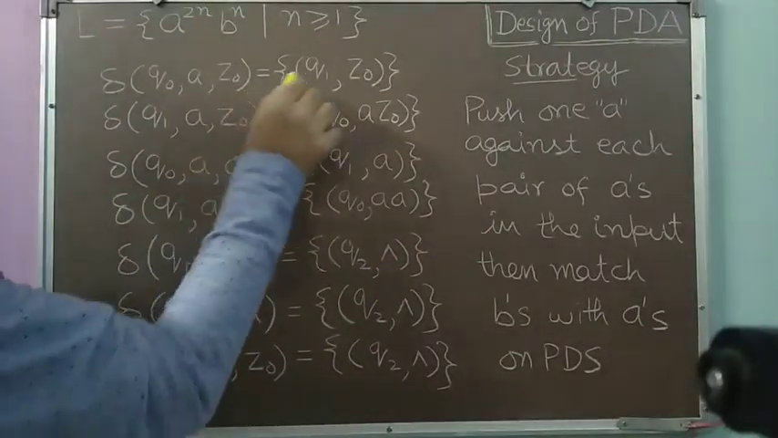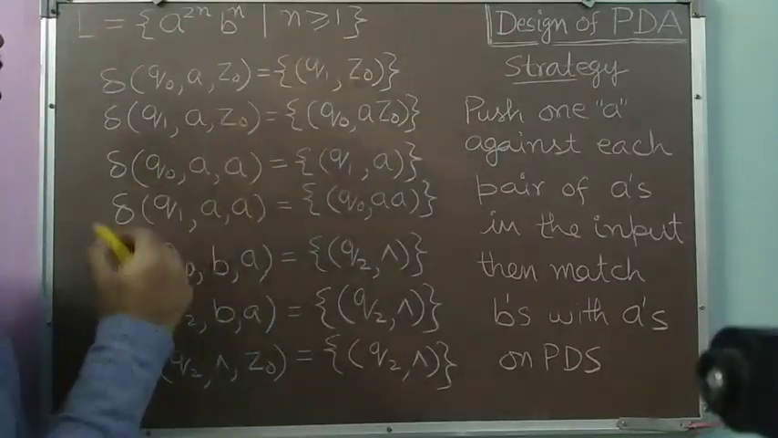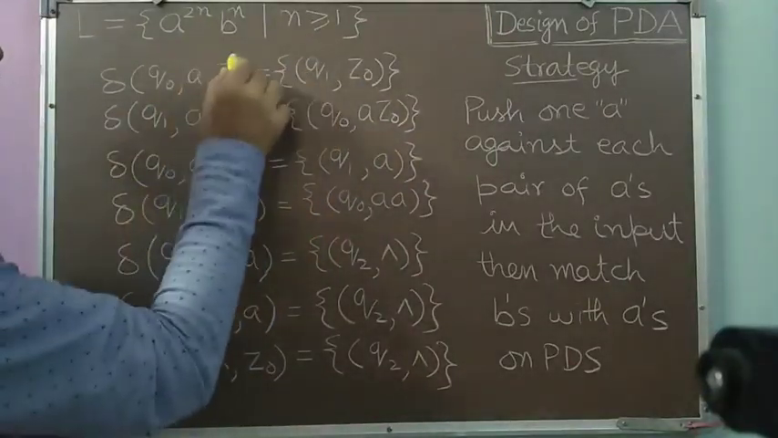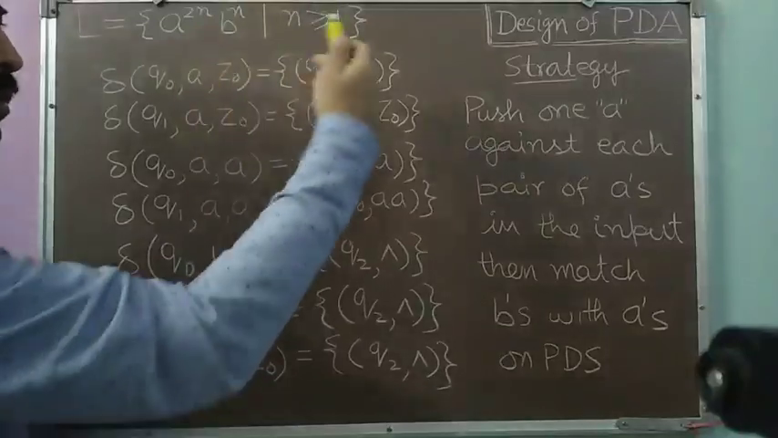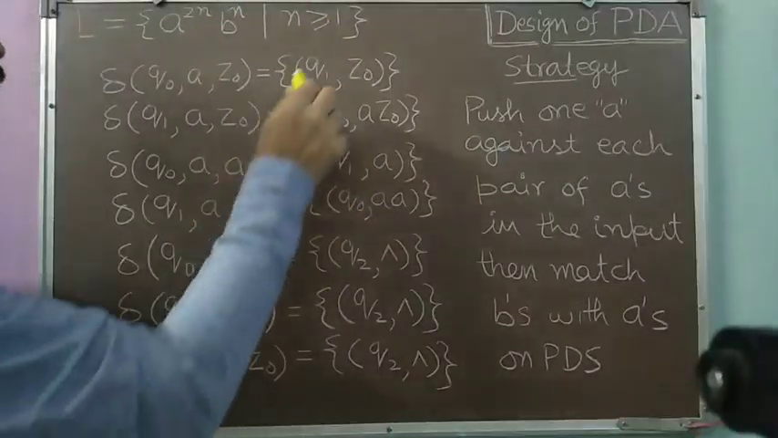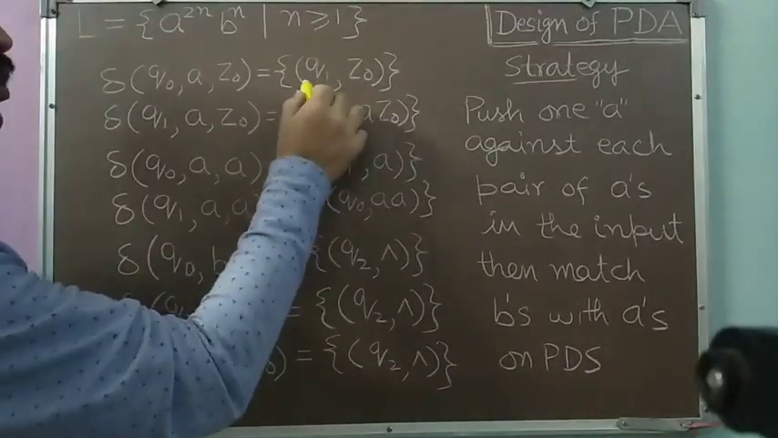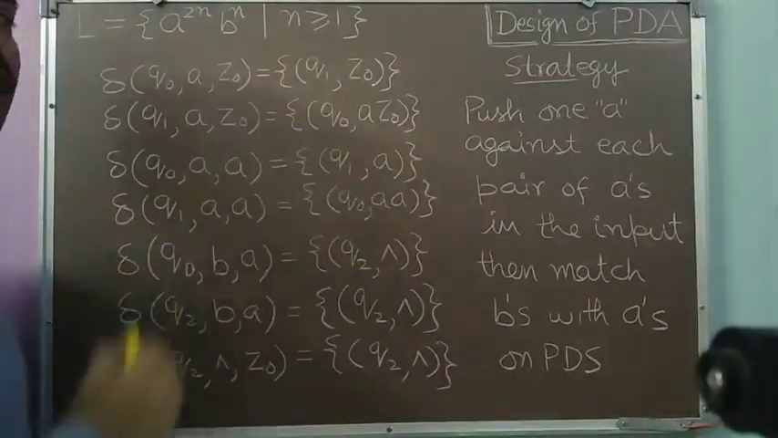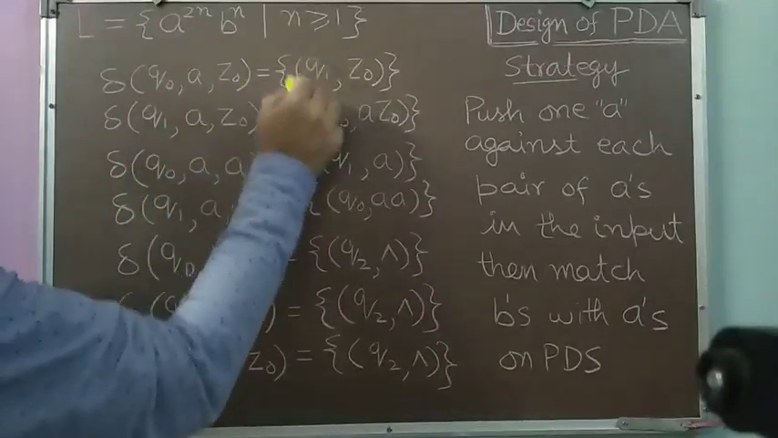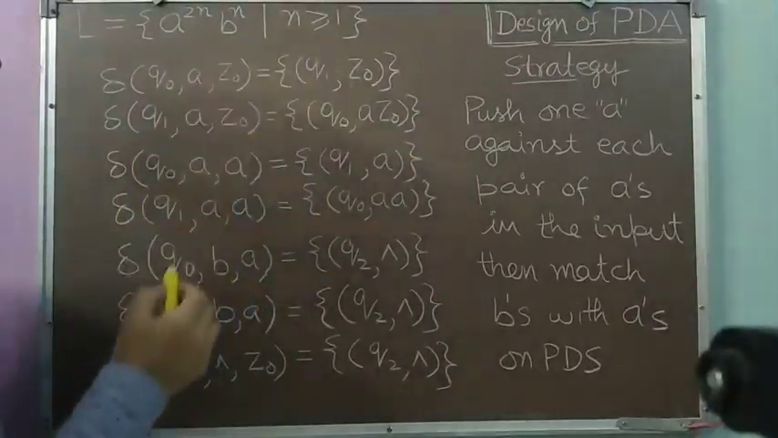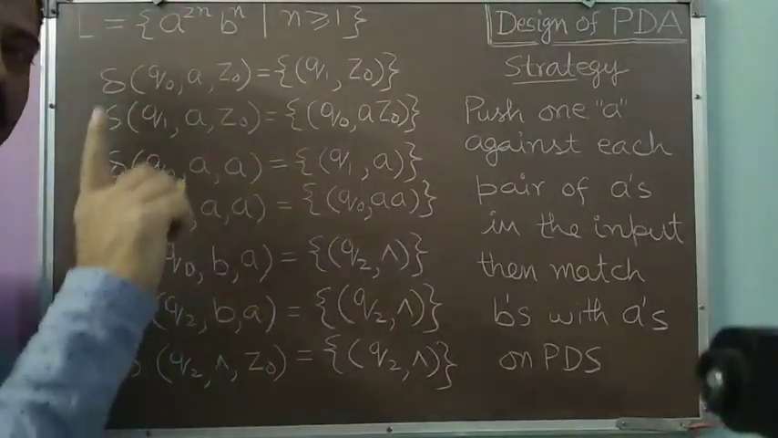I will do that by changing the state from Q0 to Q1, because Z0 I am not changing, so I am maintaining the status of the stack. I should remember that one a has been received by changing the state. That's why I have changed my state to Q1 here. So the result is Q1, Z0. Now I am in the Q1 state, meaning thereby I have read one a.